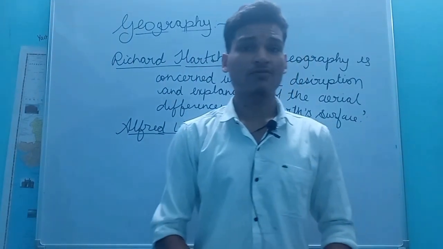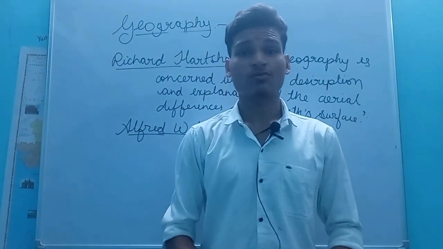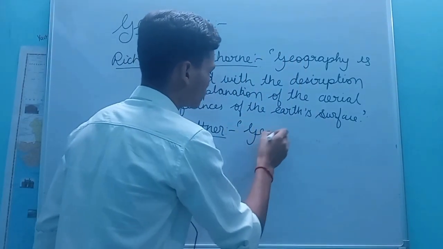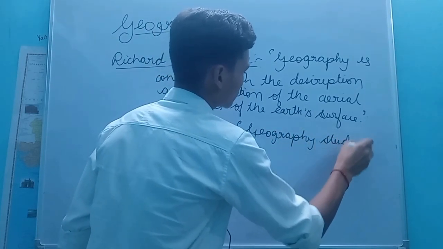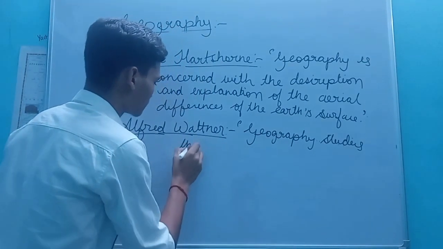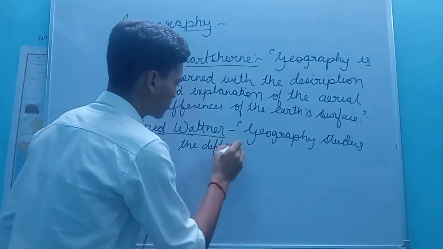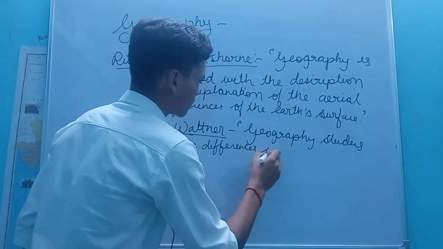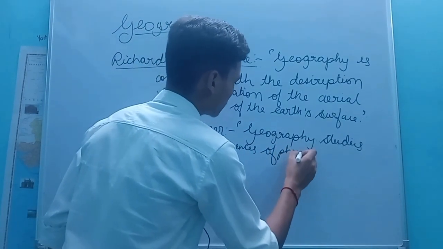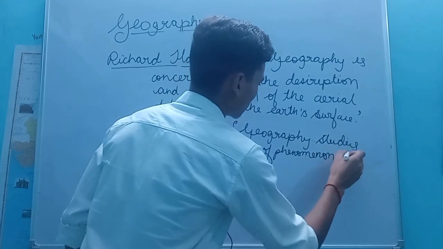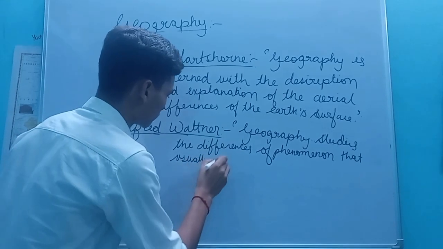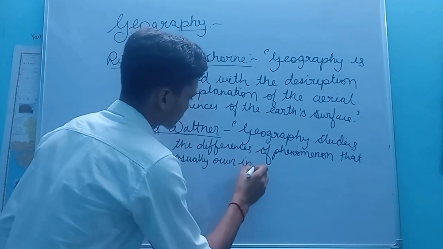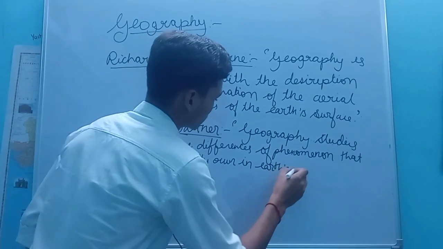He said that geography studies the differences of phenomena that usually occur on the Earth's surface.